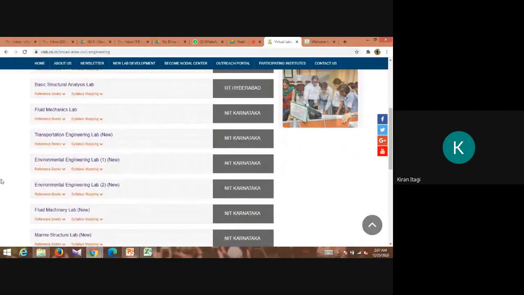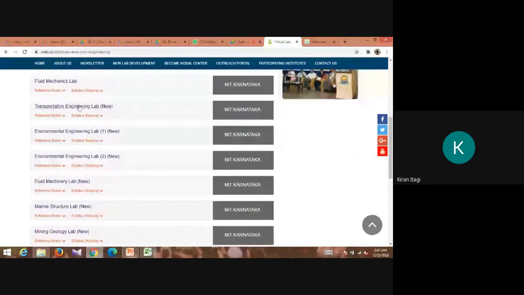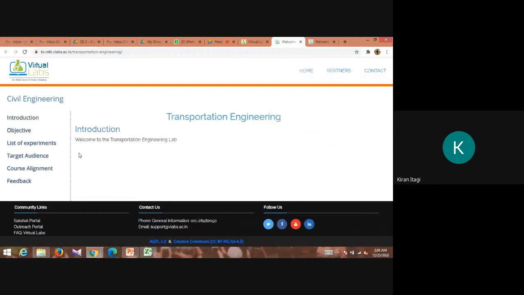Okay, we have different interfaces, so we will go for transportation engineering. Just click on it, and you can see this interface. Here we have introduction; the first one is introduction, the second one is objectives. Click on it. The main objective of this lab is to conduct all standardized tests to assess the quality of highway materials and pavements.